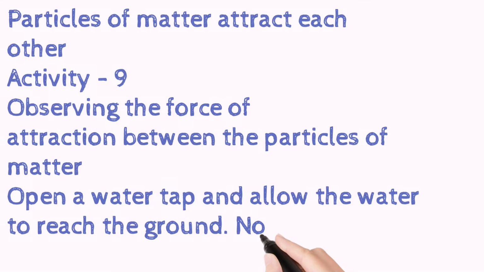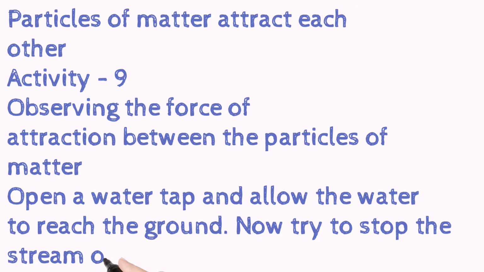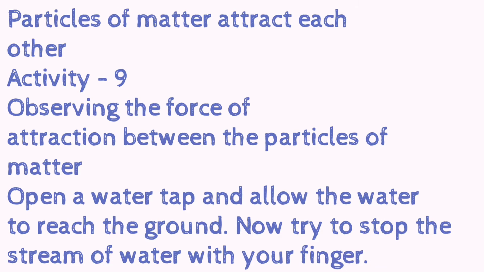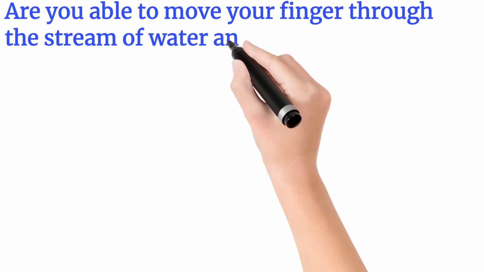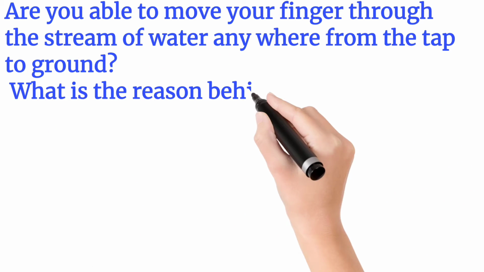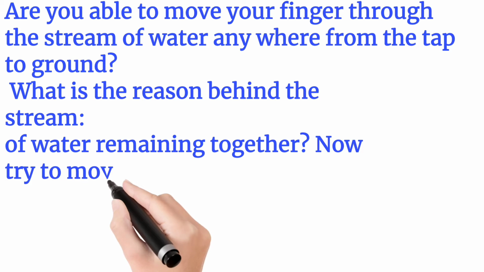Now try to stop the stream of water with your finger. Okay, so you have to stop the water. आपको क्या करना है, आपको टैप की तरफ अपना हाथ, फिंगर रखना है और आपको उस वाटर को स्टॉप करना है. जो स्ट्रीम ऑफ वाटर आता है उसको आपको स्टॉप करना है. So are you able to move your finger through the stream of water anywhere from the tap to ground? What is the reason behind the stream of water remaining together?